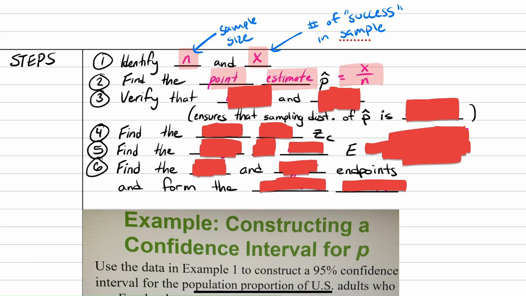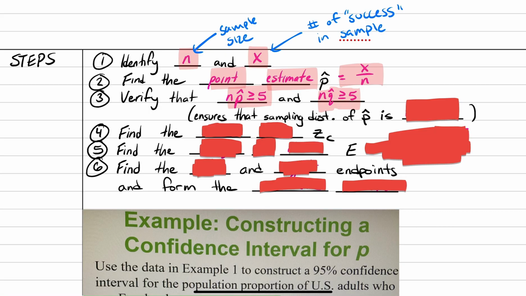Now, there's always a condition you have to check, right? And today, in this section, the condition is that n times the proportion of successes, when you multiply those two values together, is greater than or equal to 5. You also have to check that n times the proportion of failures, when you multiply those together, is also greater than or equal to 5.